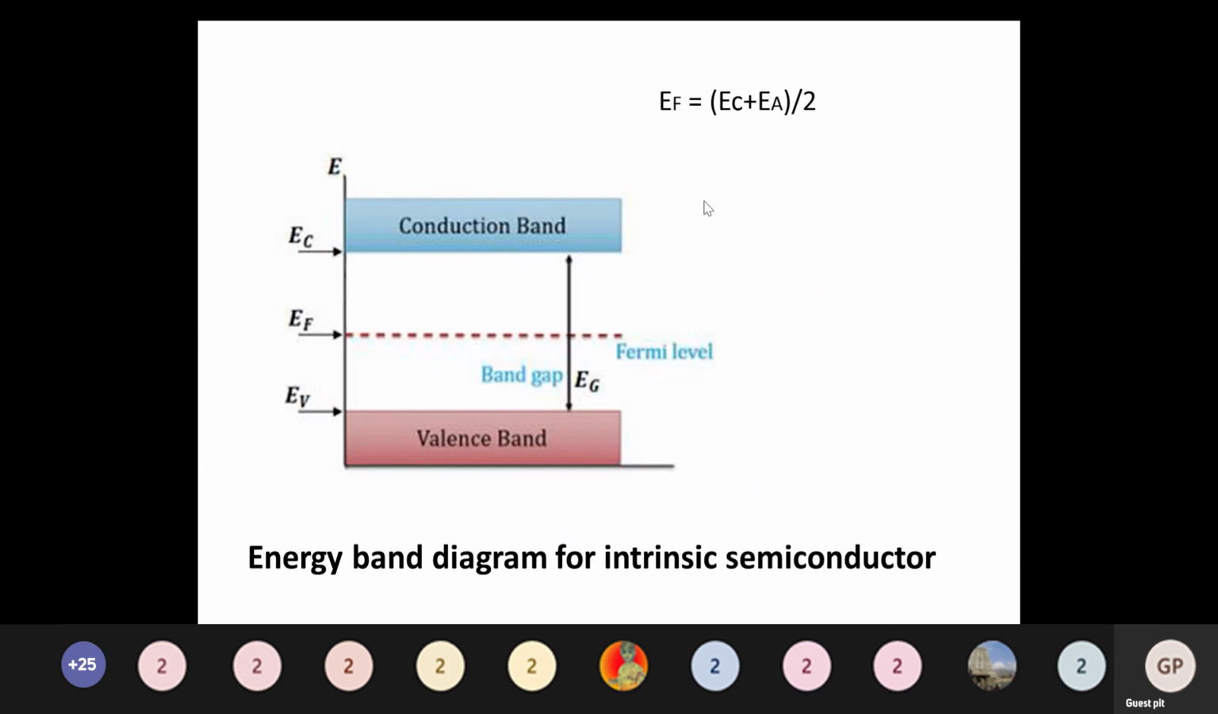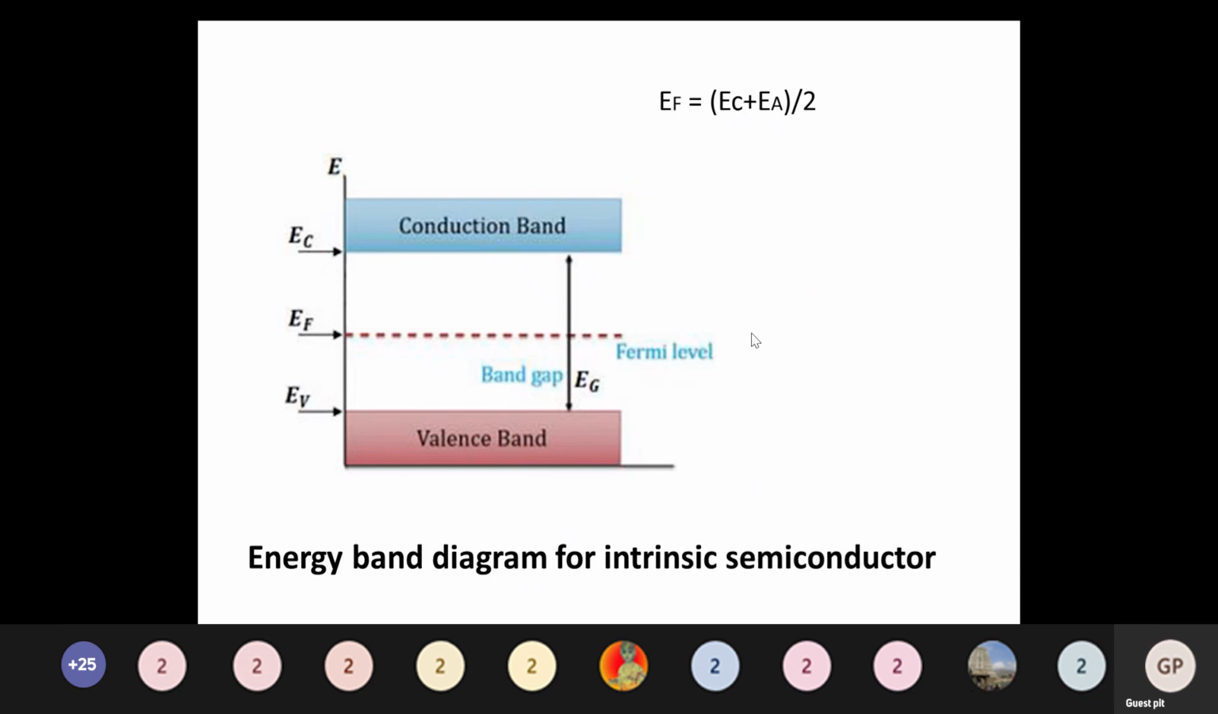Another important concept is the Fermi level. The Fermi level is equal to EC plus EA divided by 2, where EC is the conduction band energy level and EA is the acceptor energy level. This is the Fermi level, EF. So EF is equal to EC plus EA divided by 2. This is one of the concepts.